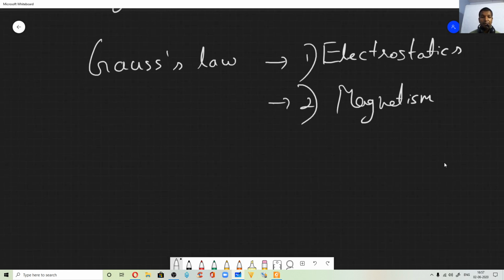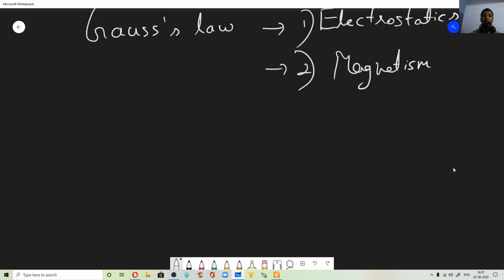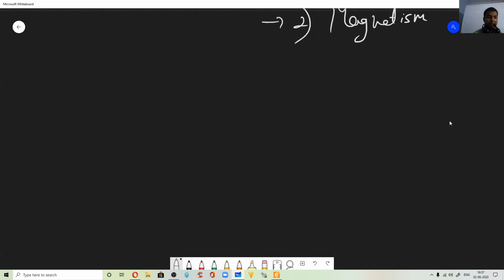Fine. Now, before going to this Gauss law, what is Gauss law? I'll tell you in a brief way. I'll tell you for electrostatics also. Now, if you understand that, then understanding Gauss law for magnetism is not that difficult. Now, Gauss law for electrostatics, let us try to see. Before going to Gauss law, you need to understand something called electric flux.